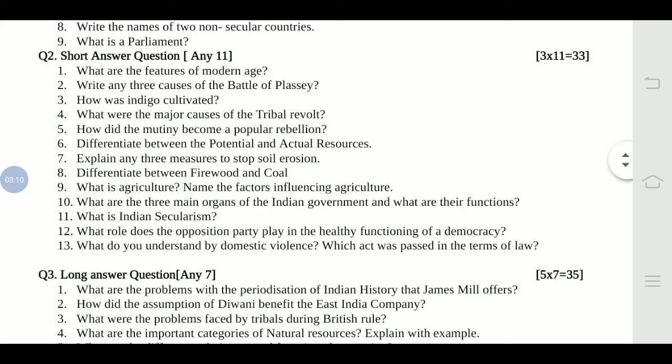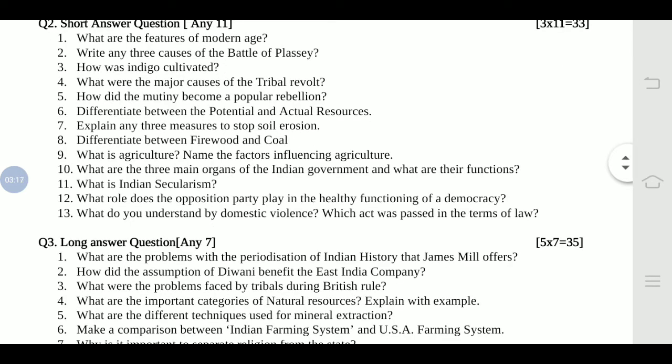Now what were the major causes of the tribal revolt? The major causes in 3 points you have to write down. How did the mutiny become a popular rebellion? Again 3 points. Now see the difference between the potential and actual resources. Now how you are going to write down this? Make 2 parts, give away the heading, and for both the definitions, like potential and actual resources, I will give away the 2 marks, and you have to set example for both.